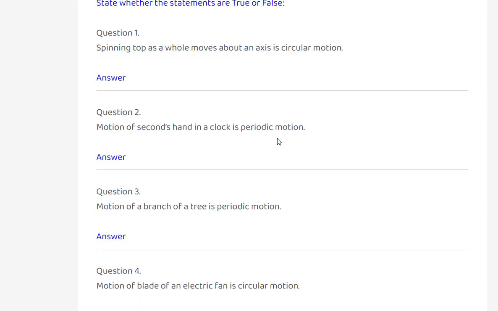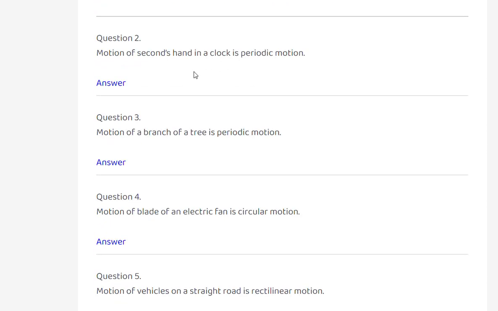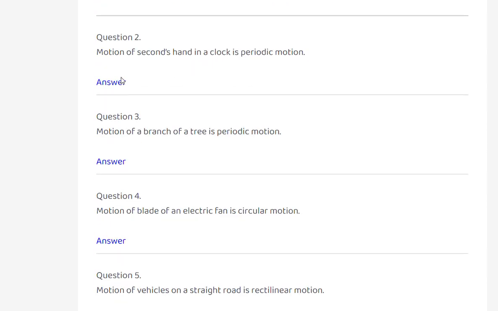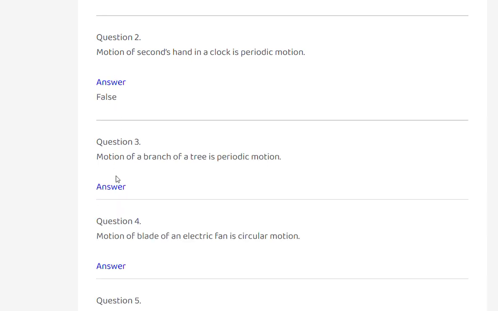Next, true or false? Spinning top as a whole moves about an axis is circular motion. False. Yes, false. Next, motion of seconds hand in a clock is periodic motion. False.